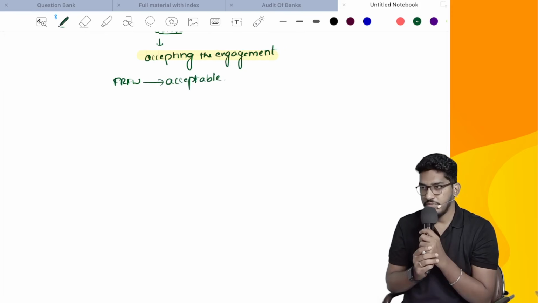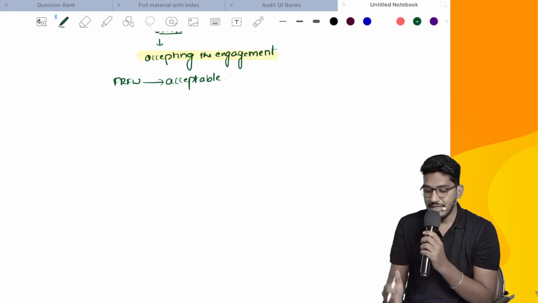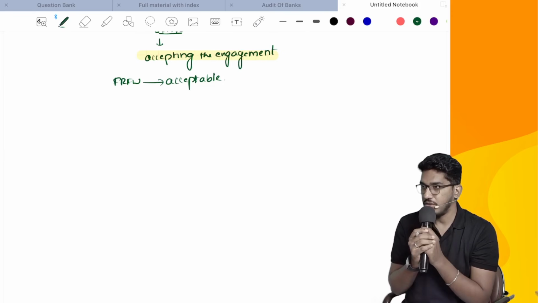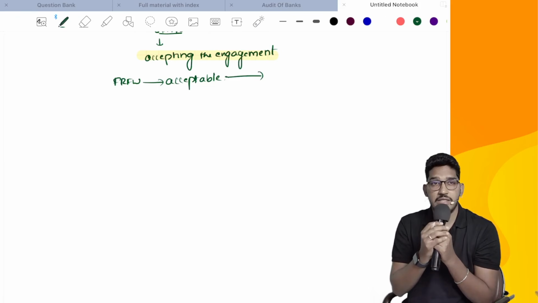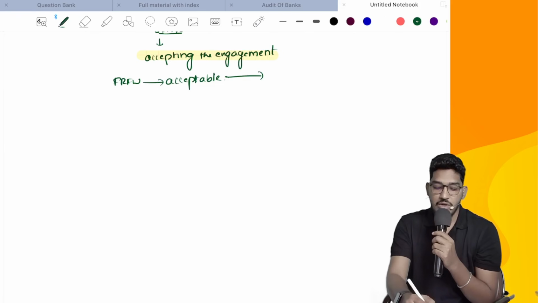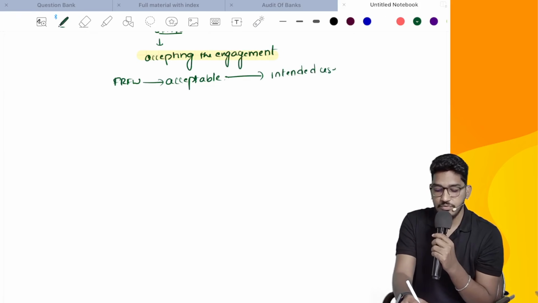How the auditor should take that decision depends on the requirements of the intended users.